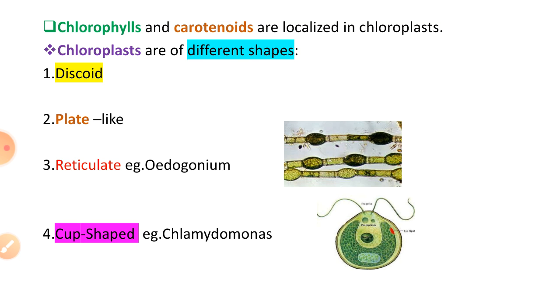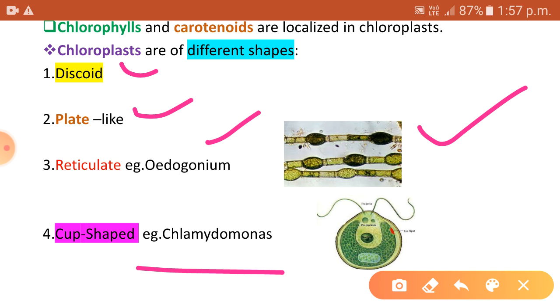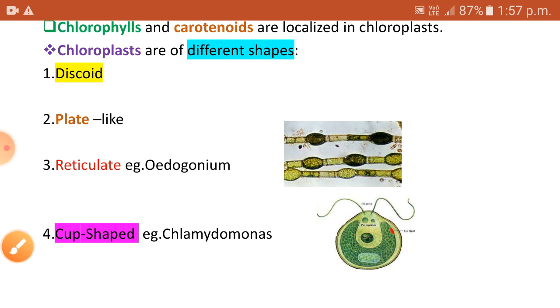Chlorophyll and carotenoid pigments are localized in the chloroplasts. The chloroplasts of the members of Chlorophyceae may be of different shapes. It may be discoid, or plate-like, or reticulate as in Oedogonium. You can see the image of Oedogonium here. Or cup-shaped as in Chlamydomonas. And finally, spiral or ribbon-shaped as in Spirogyra.